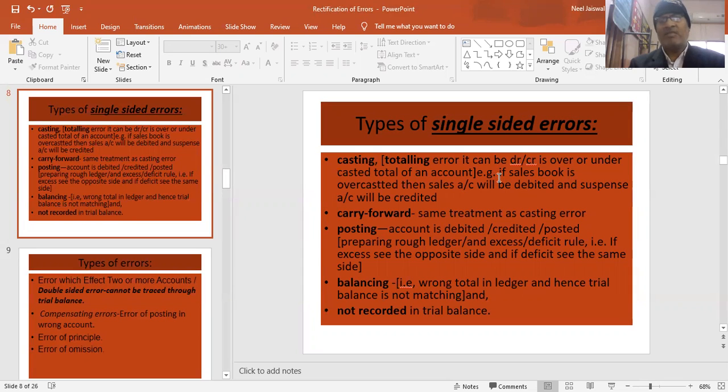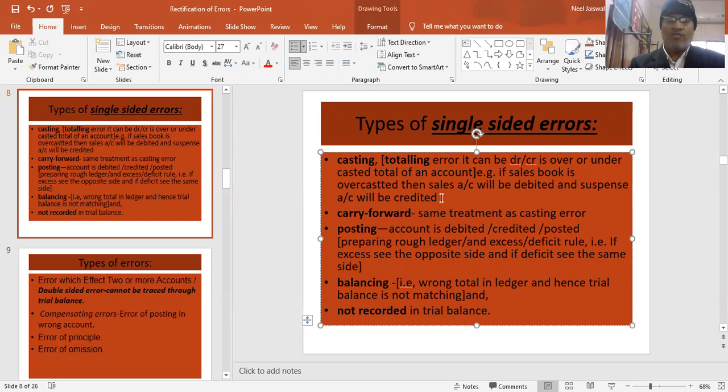Over here, one example is given. If sales book is overcasted, then sales account will be debited and suspense account will be credited. This is the rectification of the error. Sales account is overcasted. That means my sales account, which has a credit balance, is overcasted, meaning I have recorded more sales. Then obviously, to reduce my sales, I have to debit sales, and there is no vice versa account in that. That is why we write suspense. We will explain this part again, students, so don't worry.